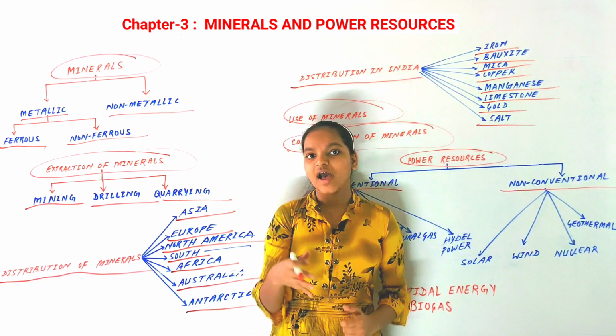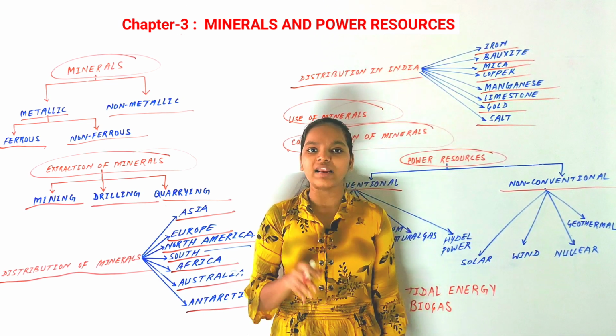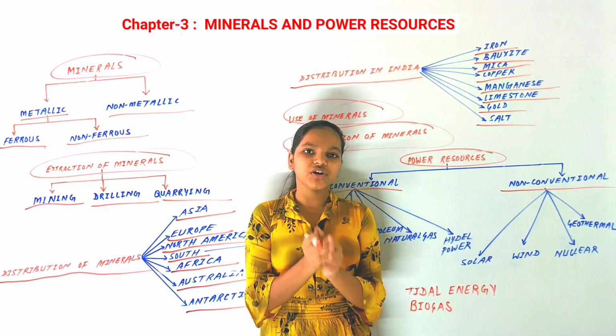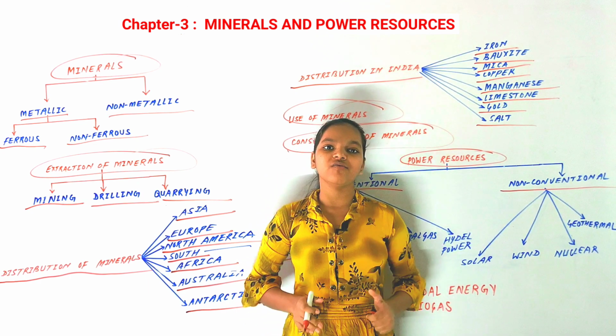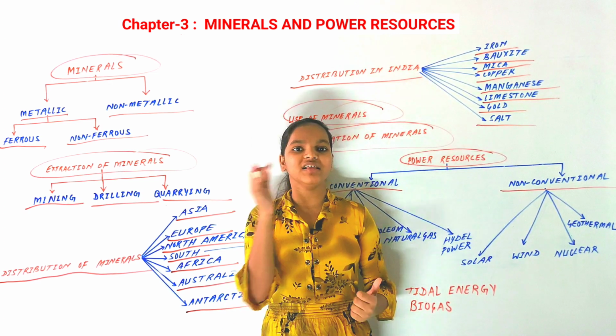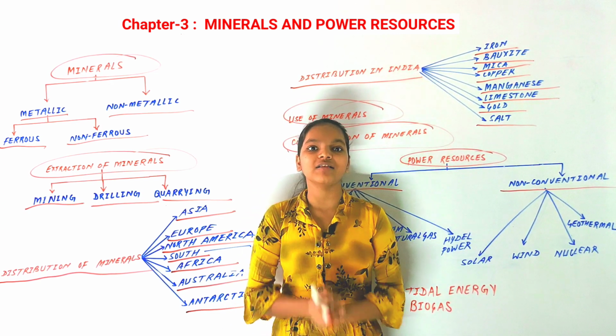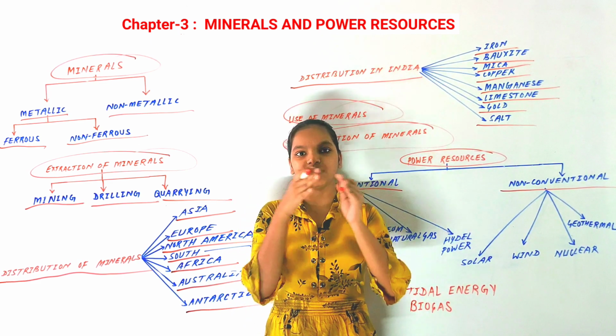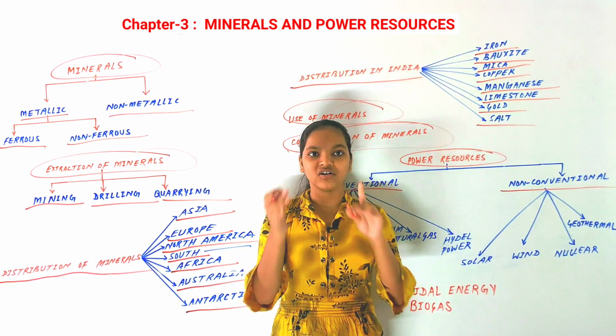And if we talk about firewood, the second word that comes to mind is fossil fuels. So what are fossil fuels? Many million years back, there were trees and animals, and they all died and were buried under the earth.